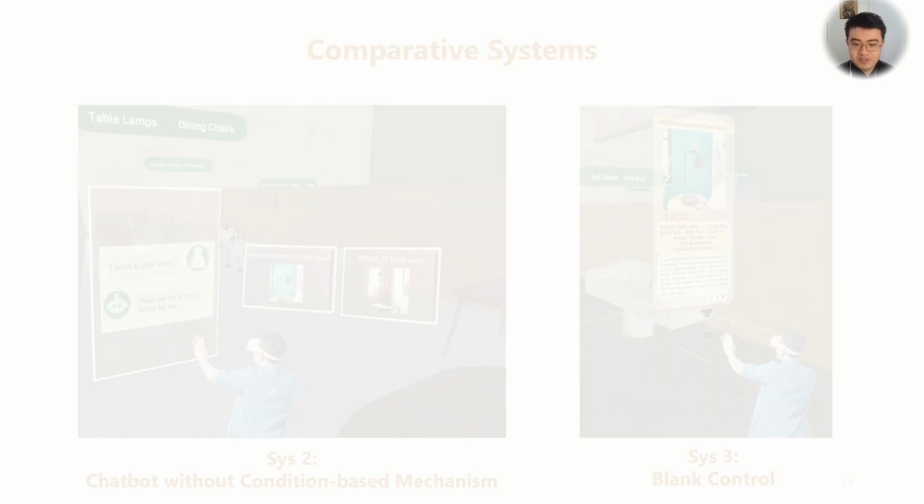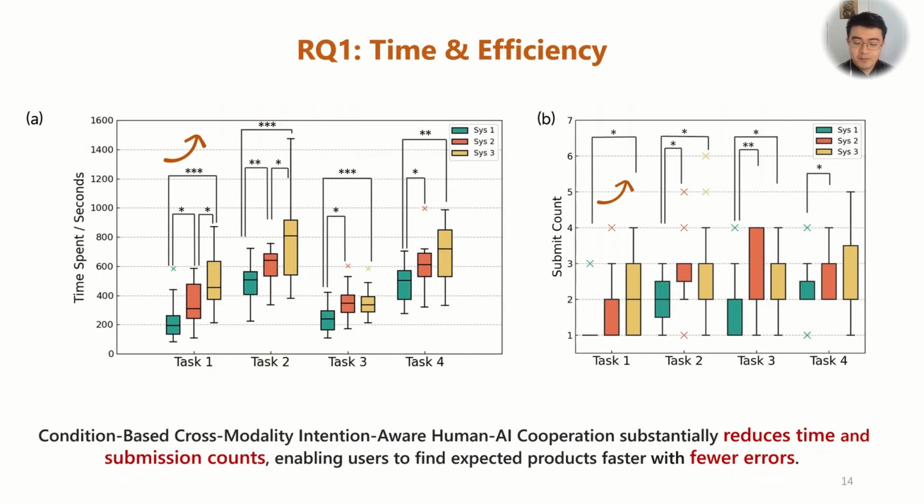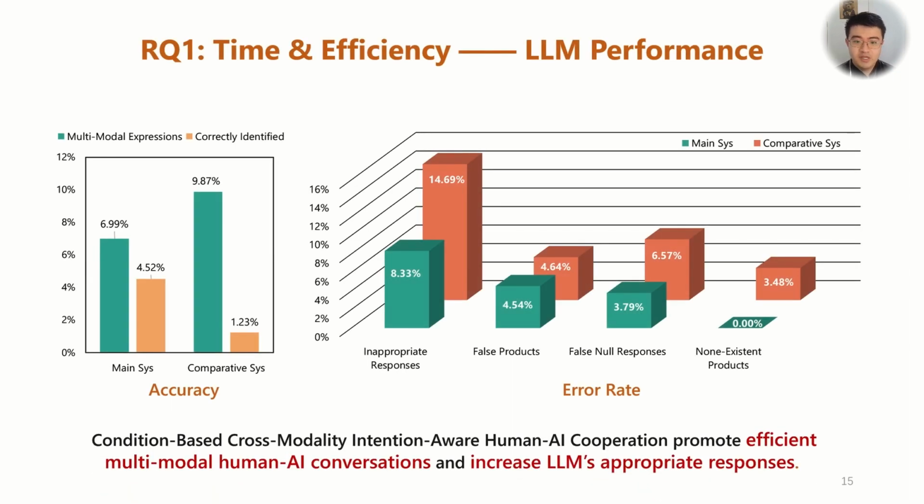Here are some experimental results and conclusions we've obtained. Comparing time and efficiency, we found that condition-based human-AI cooperation significantly reduces time and submission counts, aiding users in finding expected products faster with fewer errors. We also evaluated LLM's performance, noting that condition-based human-AI cooperation fosters efficient multimodal conversations and enhances LLM's appropriateness in responses.